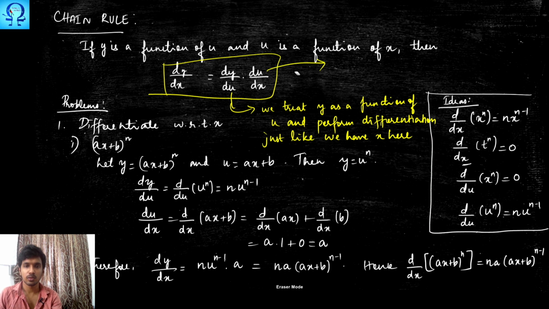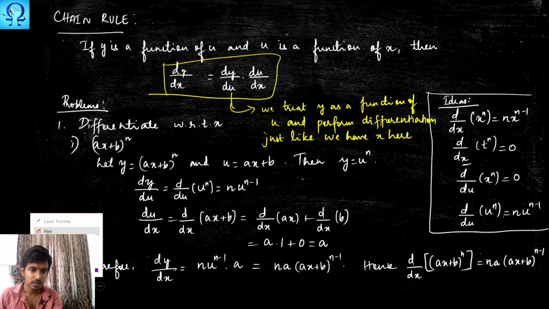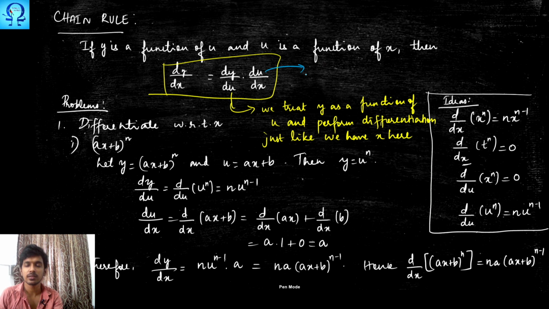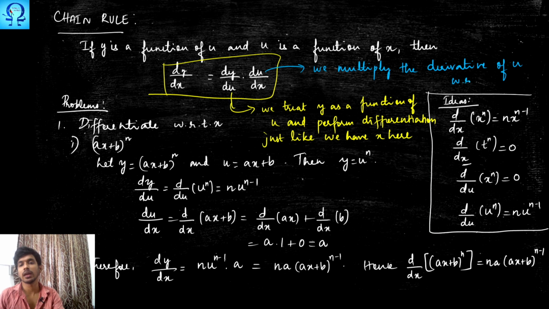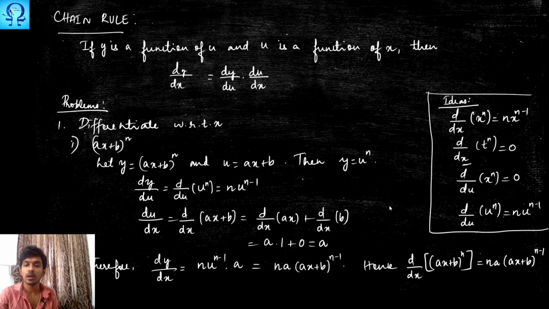And so this is the second step. Let me write in another color. The second step is we multiply the derivative of u with respect to x to this. So this is what we are doing. The same we have to do in the problem that we are dealing with now.